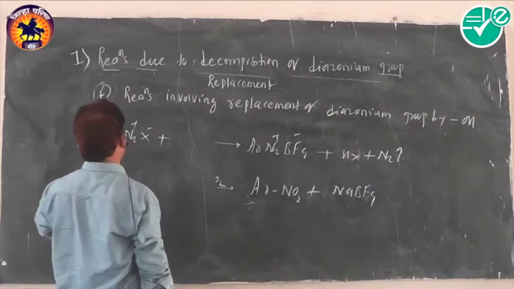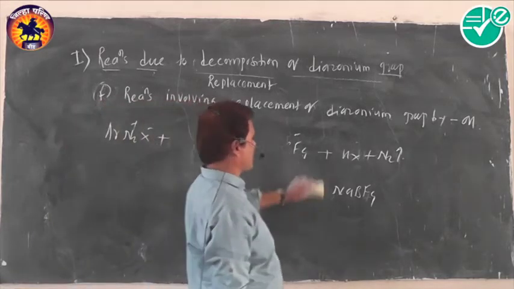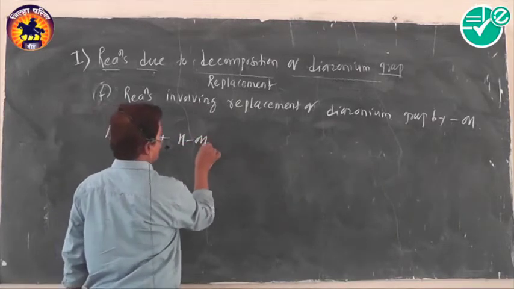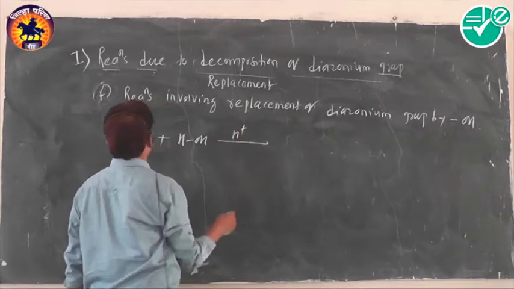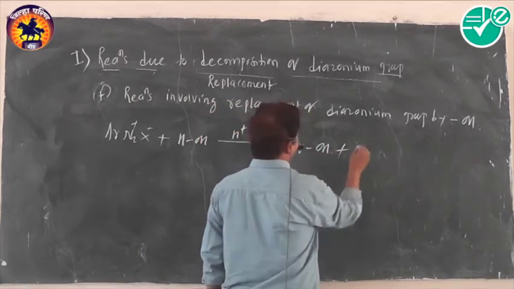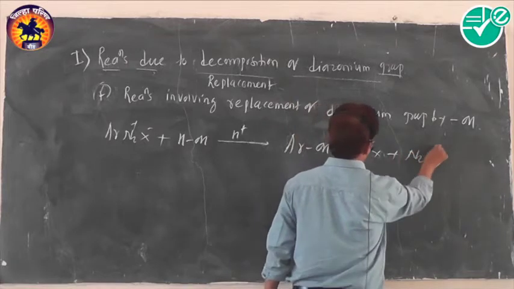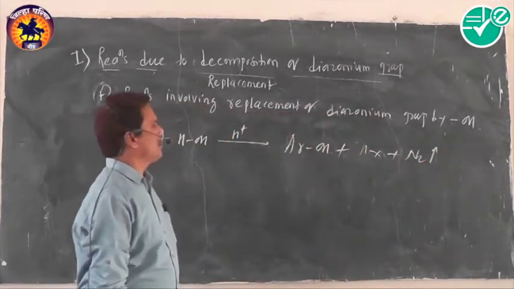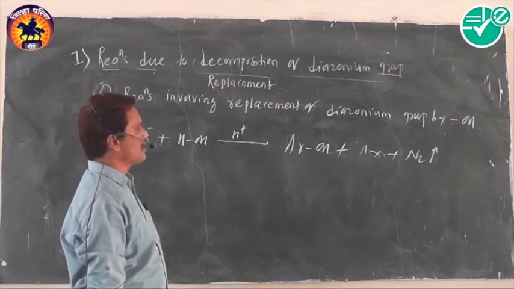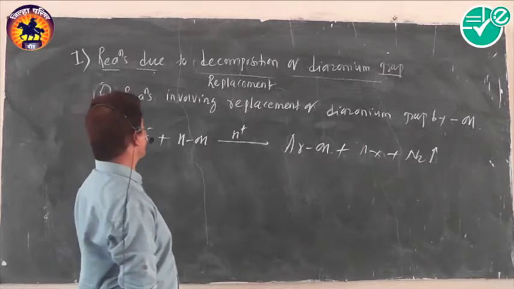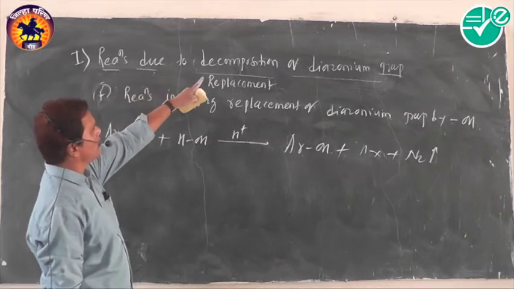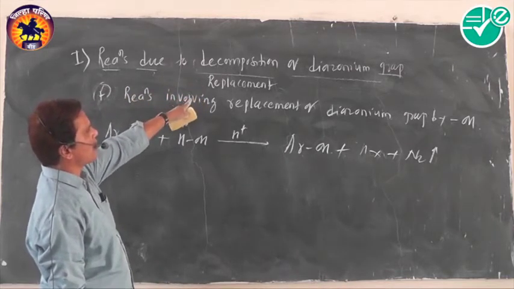What is to be done while carrying out this reaction? Such a diazonium salt is treated with water in presence of mineral acid, then the reaction is called a hydrolysis reaction. Phenols are formed along with HX, along with N2 gas. ArOH and HX plus N2 gas. This gas gets released. In this way we can carry out this reaction. Very simple one. Okay. All these reactions are called reactions due to decomposition or replacement of the diazonium group.